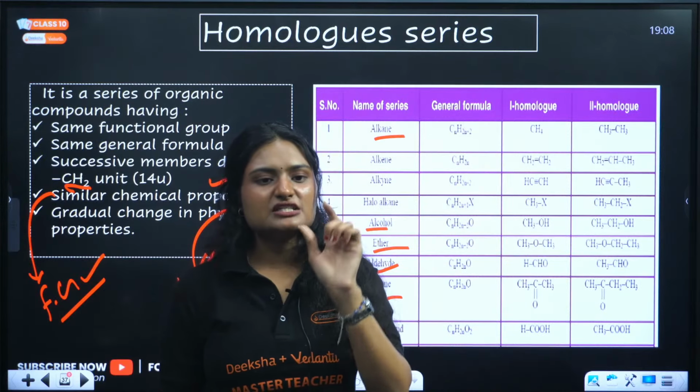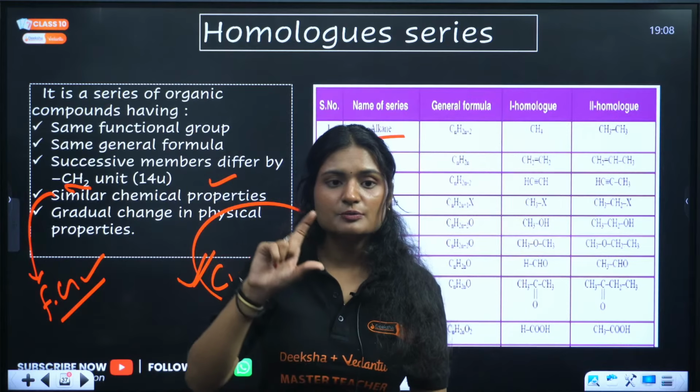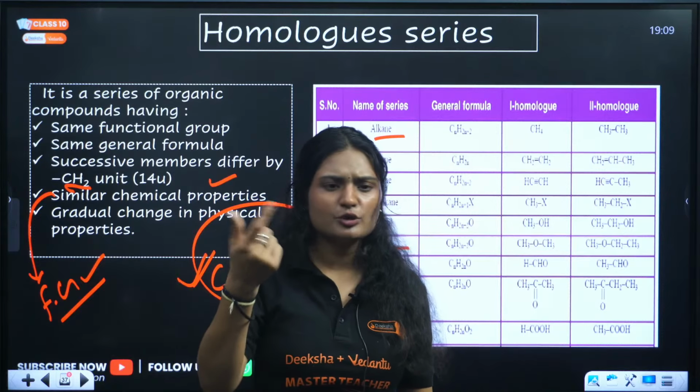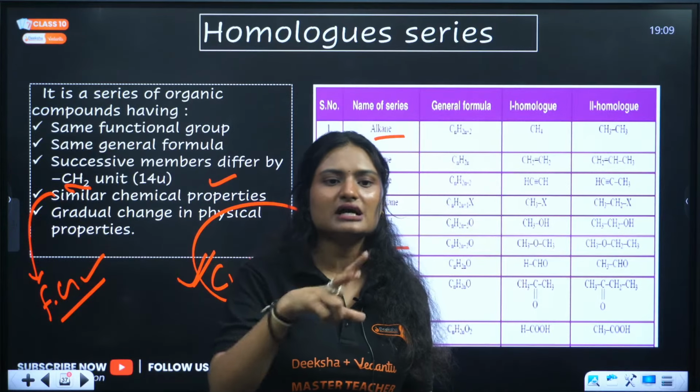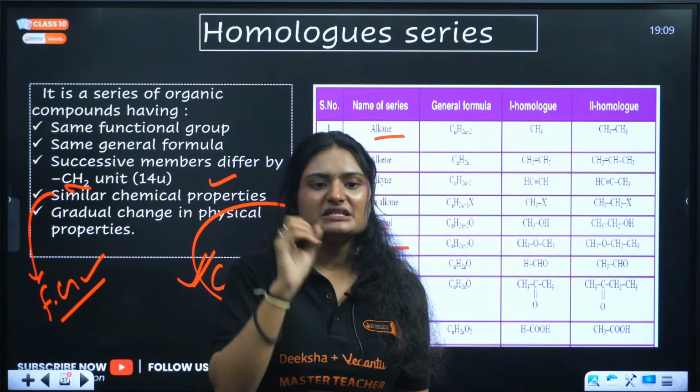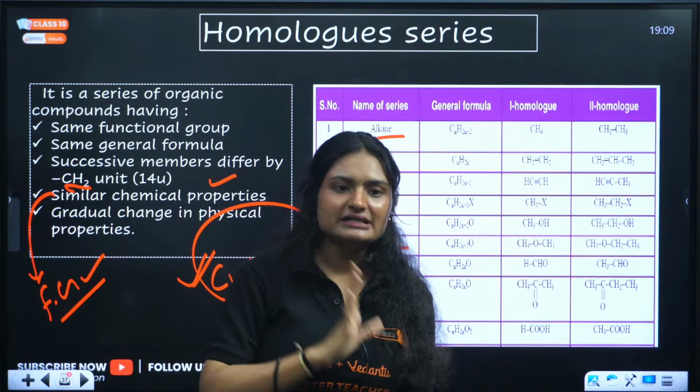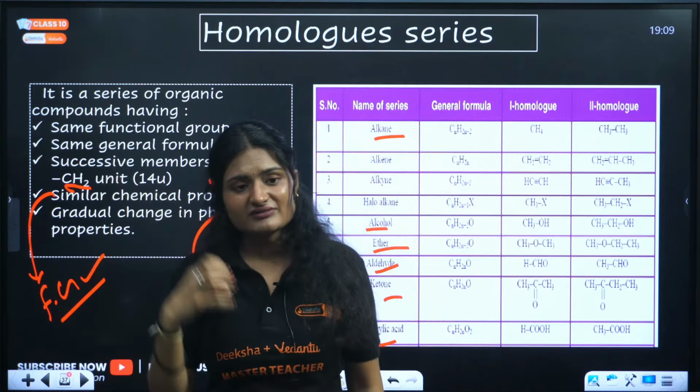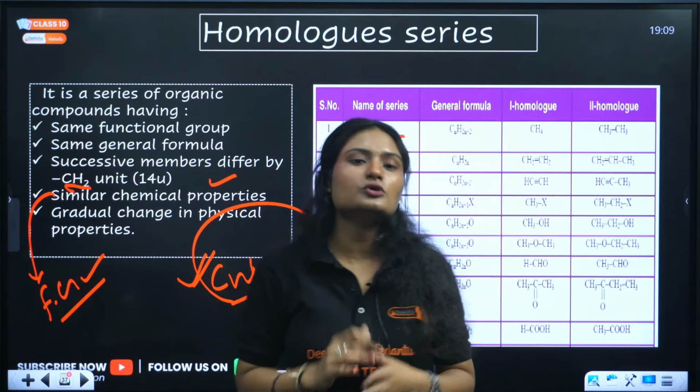Physical properties, there is a change in physical properties. Firstly, what are physical properties? Melting point, boiling point, molecular mass, these all are physical properties, right? You can see them. Physical properties either will increase or they will decrease when we are talking about homologous series, okay?